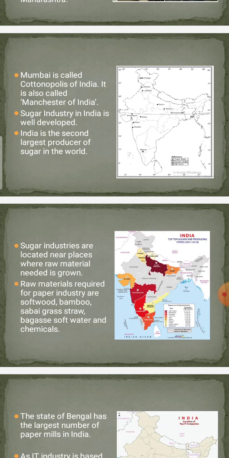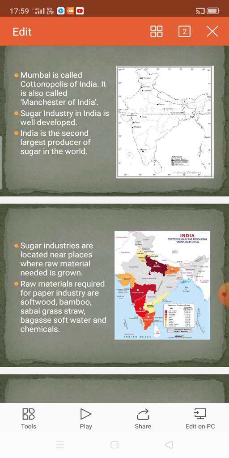Raw materials required for paper industry are softwood, bamboo, sabai grass, straw, bagasse, soft water and chemicals. So here paper. Then after extracting the juice in one industry, the sugarcane waste is sent to the other industry that will be nearby only, like half a kilometer or some meters.